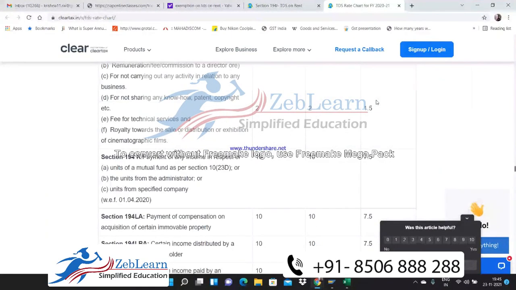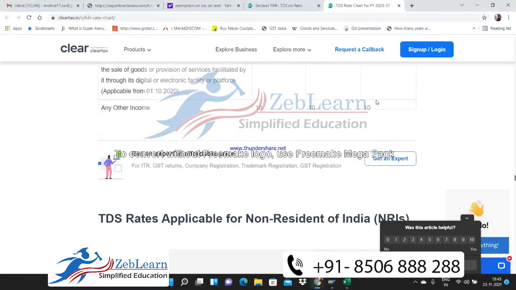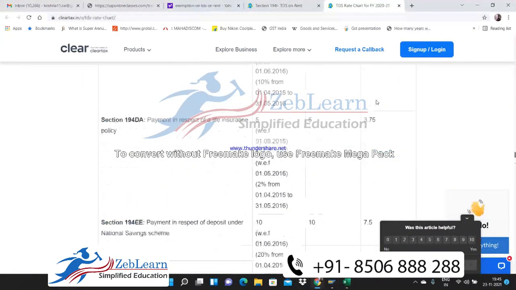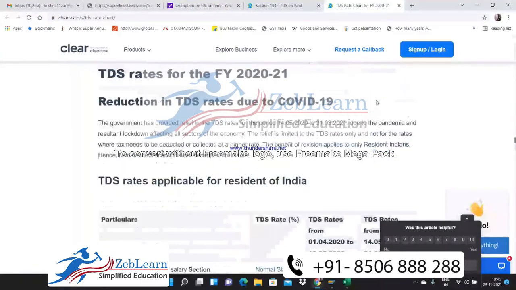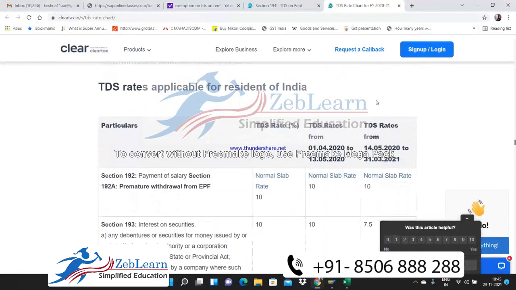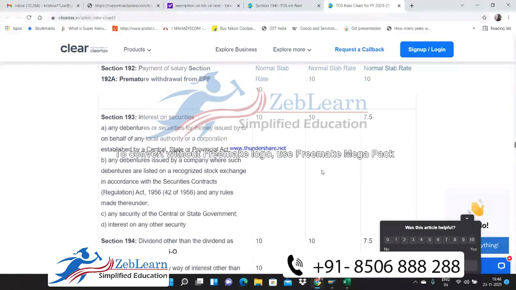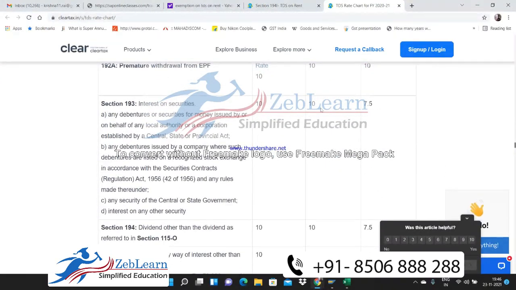In this table you can see the TDS rate, the normal slab, and the TDS rate for a particular period, from 1st April 2020 to 13 May 2020. The normal slab rate for deduction of TDS has been changed. Like in this case 7.5, and for this period 10%.